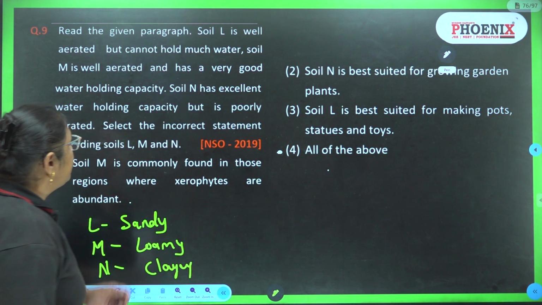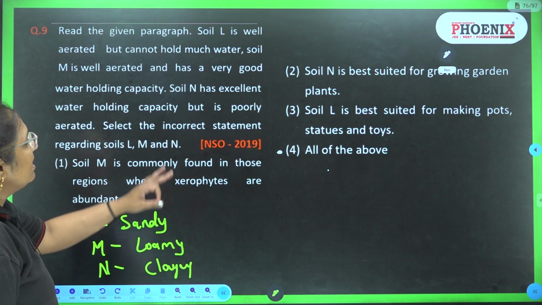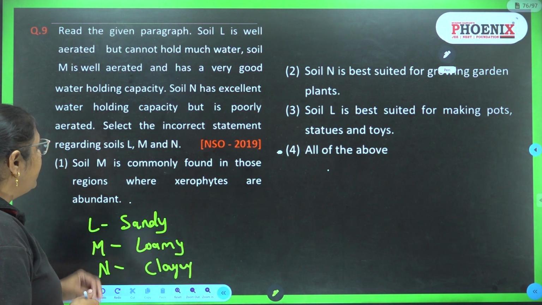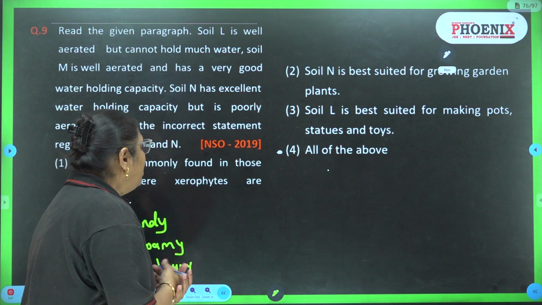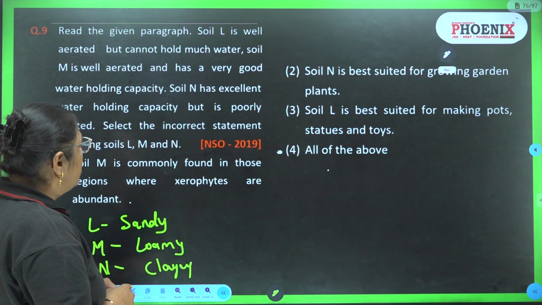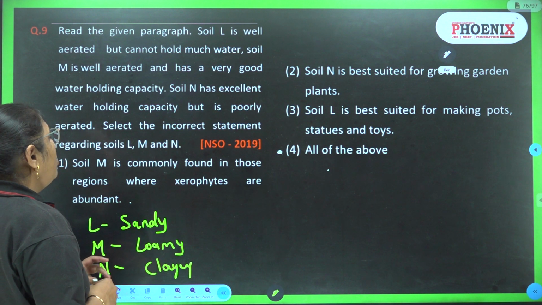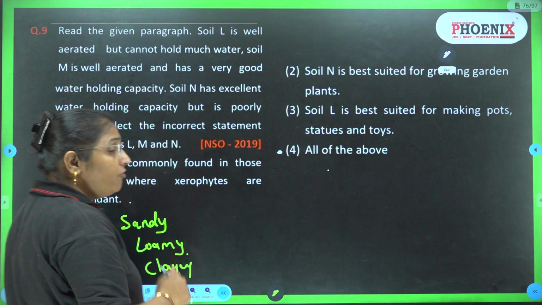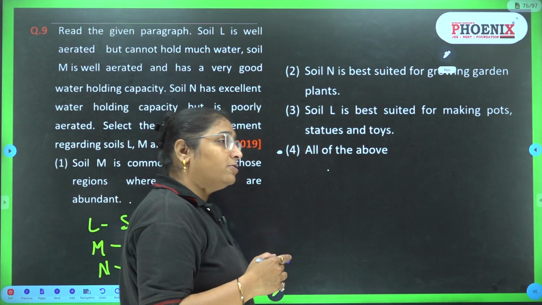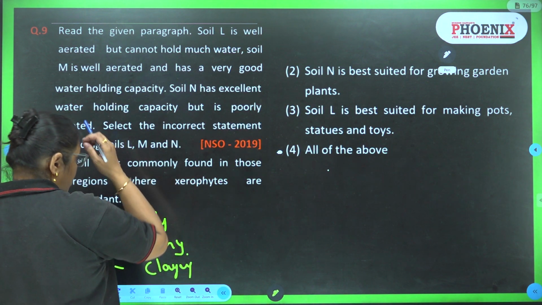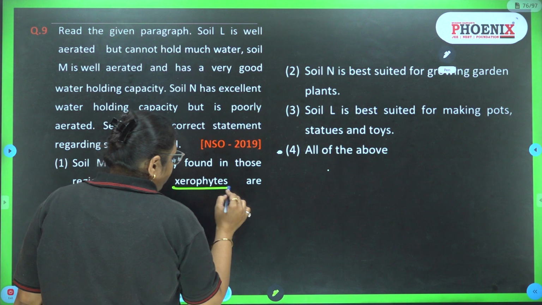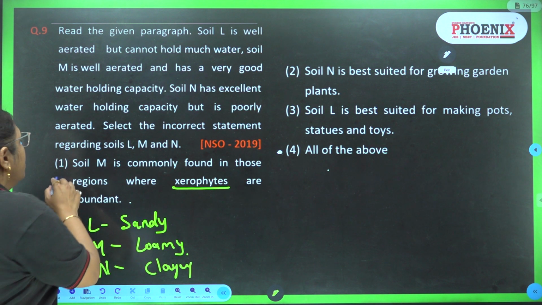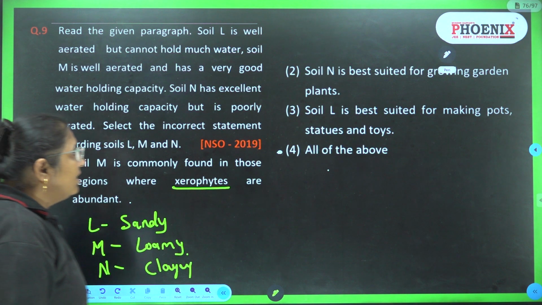Now the statements are, we have to choose the incorrect statement regarding this kind of soil. So the first statement is: soil M is commonly found in those regions where xerophytes are abundant. M is loamy soil. Xerophyte plants are present in deserts. For such kinds of plants, sandy soil is present in the desert. So this statement is incorrect.